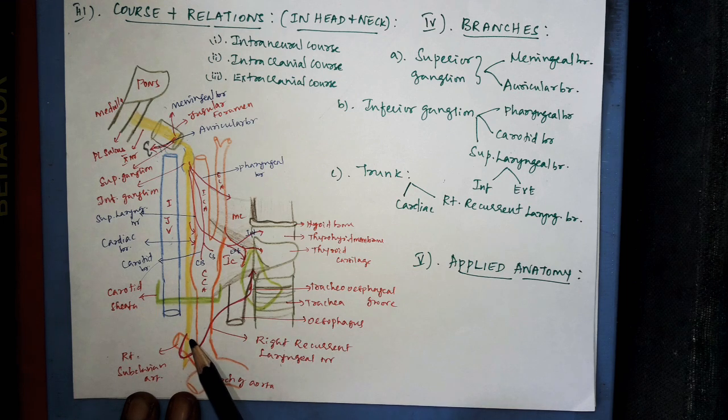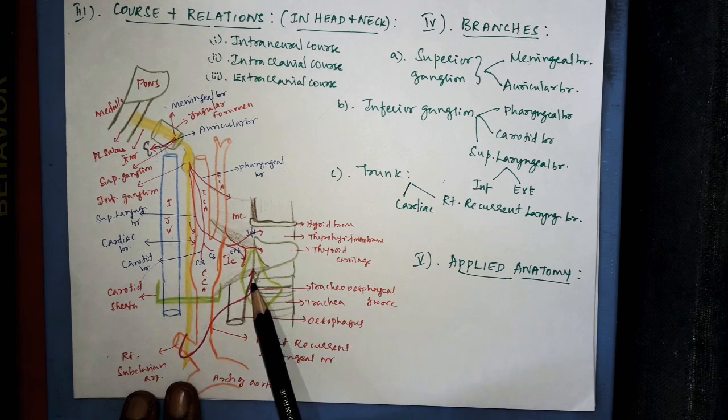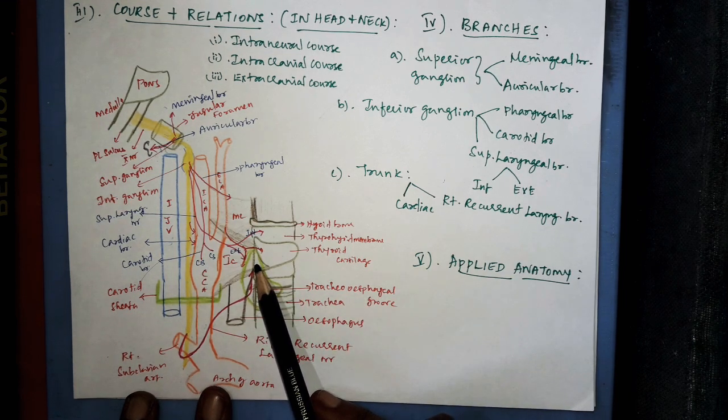The right recurrent laryngeal nerve is a branch from the right vagus at the level of the root of the neck. Then this nerve winds around the lower surface of the right subclavian artery, then ascends upward obliquely behind the common carotid artery and enters into the tracheoesophageal groove